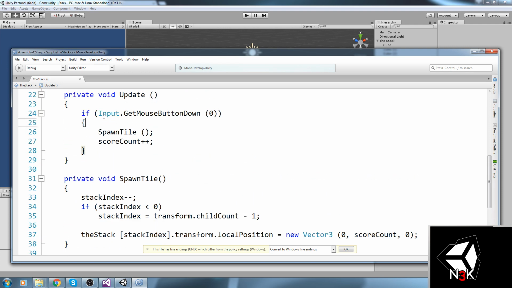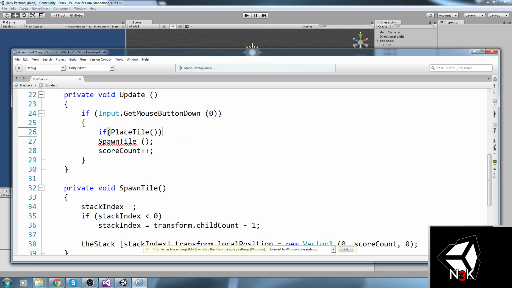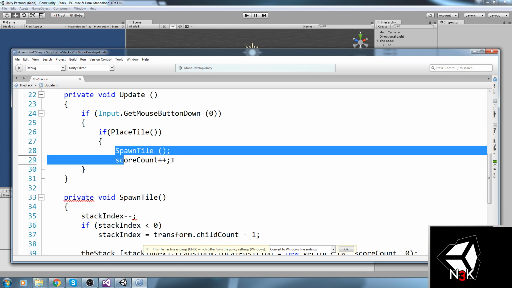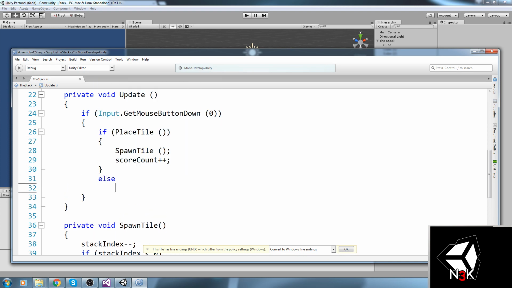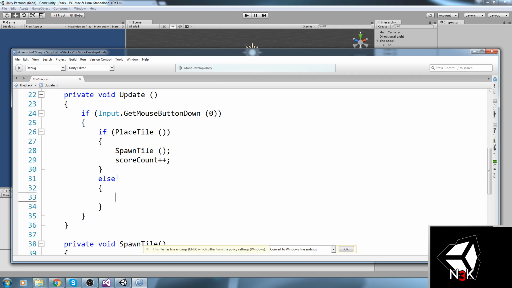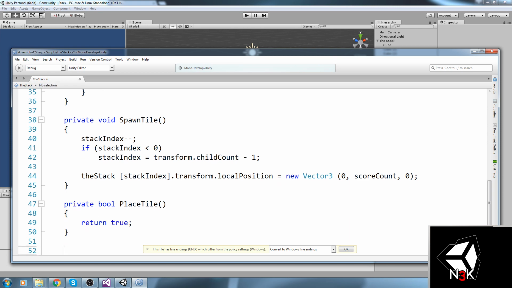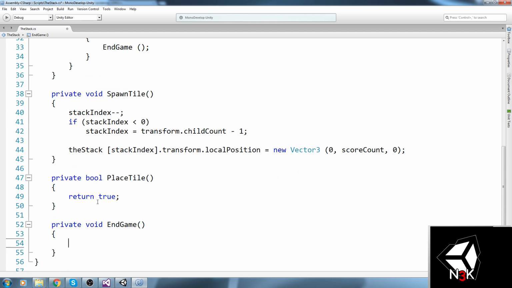So let's go up here. If playstyle, that's when we press a button. So when playstyle is true, then we manage to increment the score and then spawn a new tile. Else, that means we lost. So let's go ahead and call another function that we haven't made just yet, endgame. And maybe just put it down here as well, private void endgame. Like so, and okay.